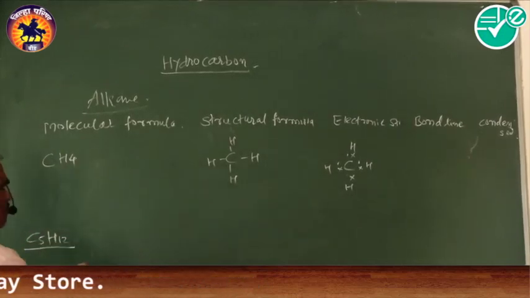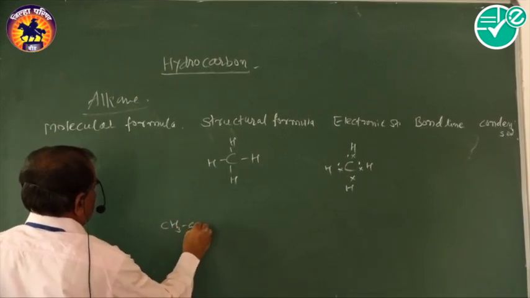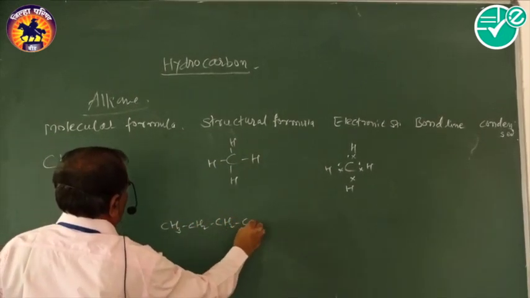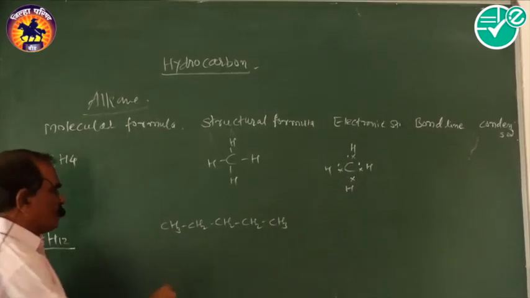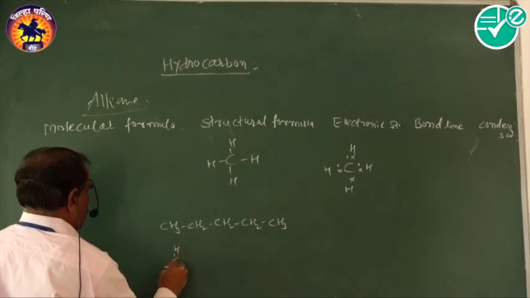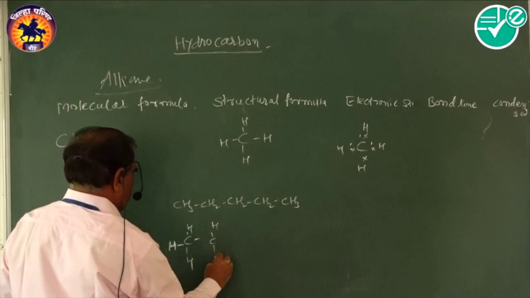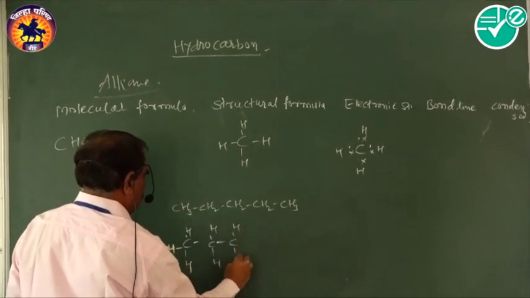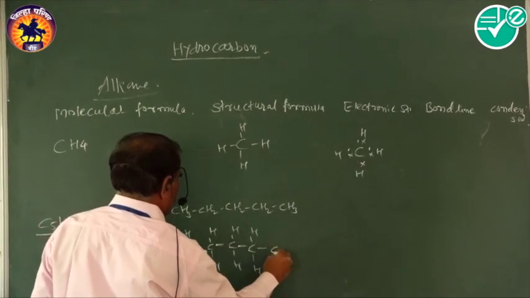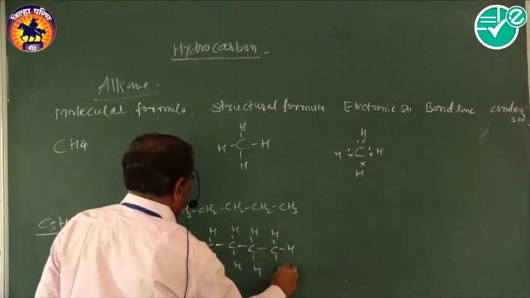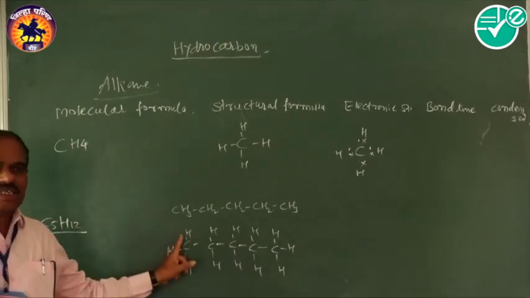Then the structural formula of pentane we can write in this way: CH3 CH2 CH2 CH2 CH3, or we can also write it in expanded form. That is the structural formula.